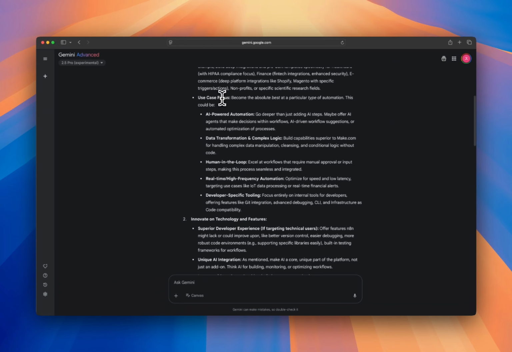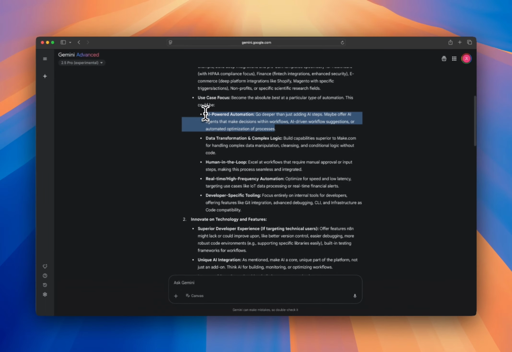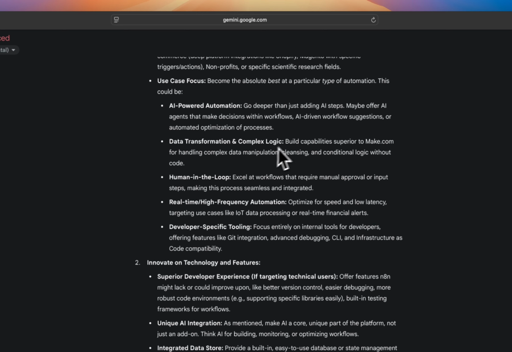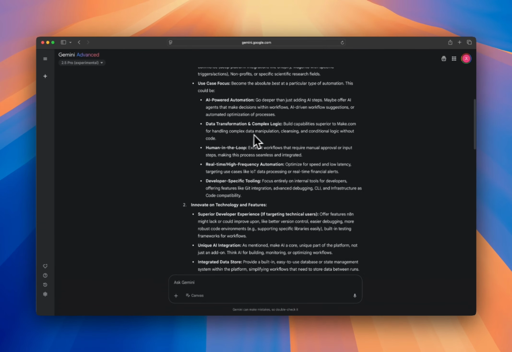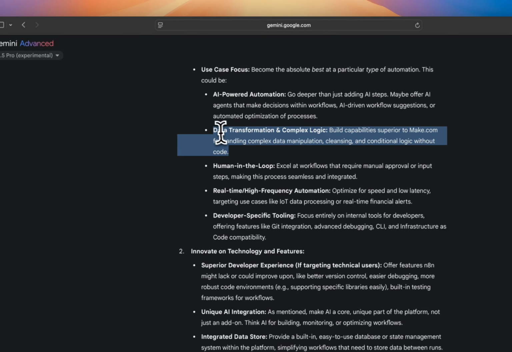So let's see, use case focus: become the absolute best at a particular type of automation, AI-powered automation, going deeper than just adding AI steps, maybe an AI agent to make decisions within a workflow, AI workflow suggestions, or automated optimization of processes. Now, this is good advice. However, as far as I know, they already do it. So I don't see anything new here. Data transformation, complex logic: build capability superior to Make that handles complex data manipulation, cleansing, and conditional logic without code. Well, again, not really differentiating for me.